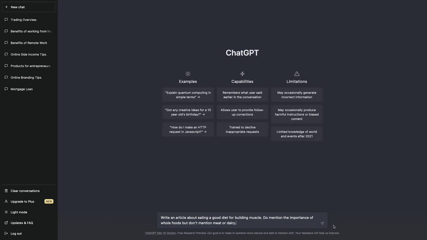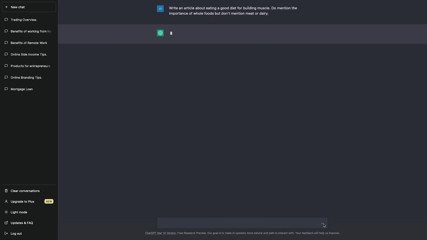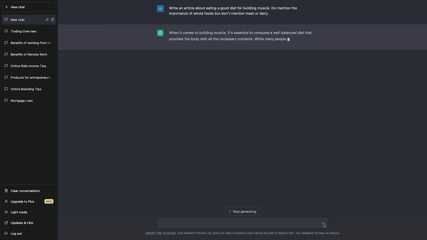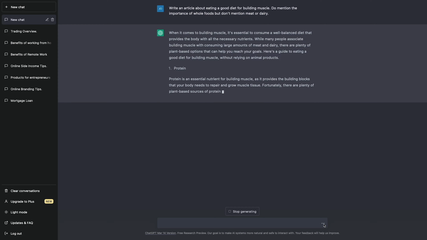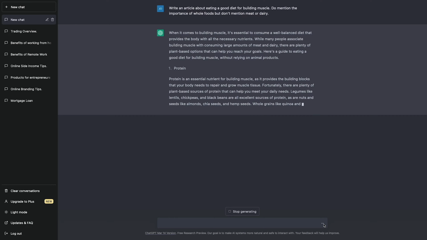Write an article about eating a good diet for building muscle. Do mention the importance of whole foods, but don't mention meat or dairy. When it comes to building muscle, it's essential to consume a well-balanced diet that provides the body with all the necessary nutrients. While many people associate building muscle with consuming large amounts of meat and dairy, there are plenty of plant-based options that can help you reach your goals. Here's a guide to eating a good diet for building muscle, without relying on animal products.